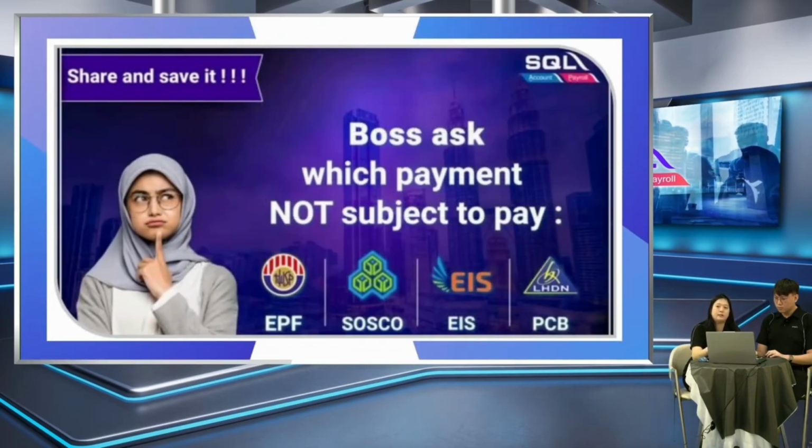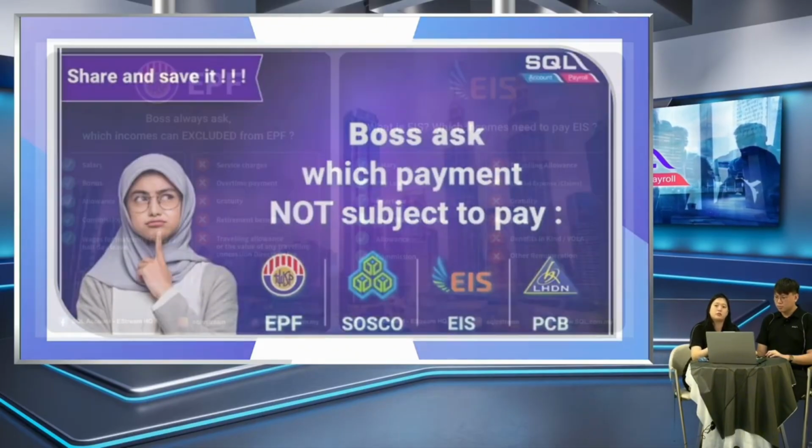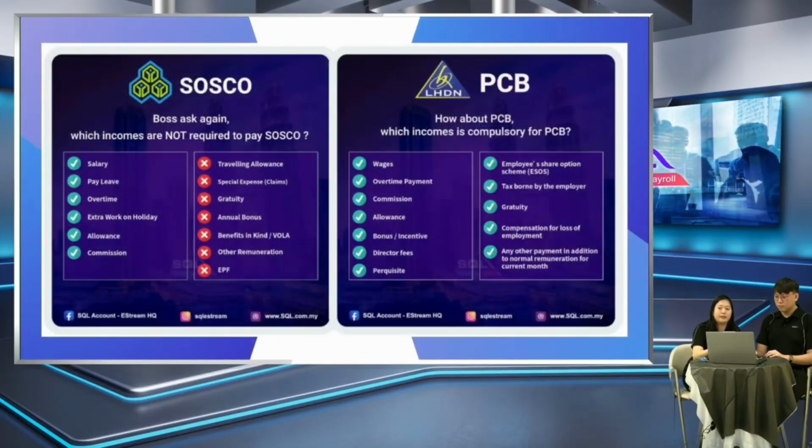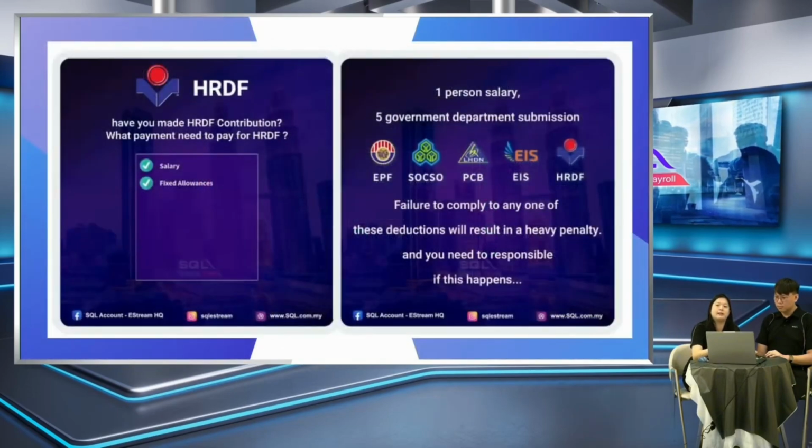Okay, and then this table is just a summary of what kind of income is required to contribute to statutory payments. You can take a screenshot of this page, so in case your company has any additional income you are not sure about, you can just come back to refer to it. And then this one is SOCSO and PCB. You can take a screenshot also. And then the last one is HRDF, so there are only 2 contributions.